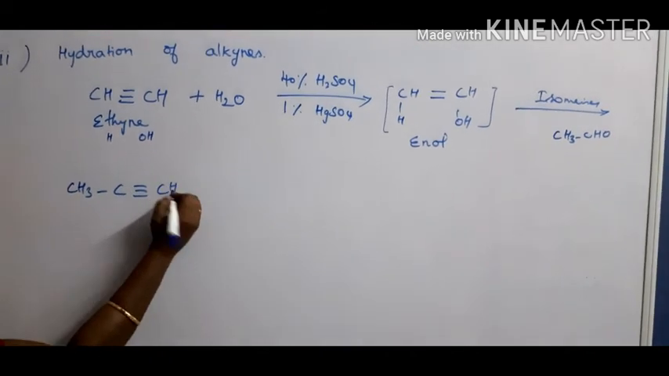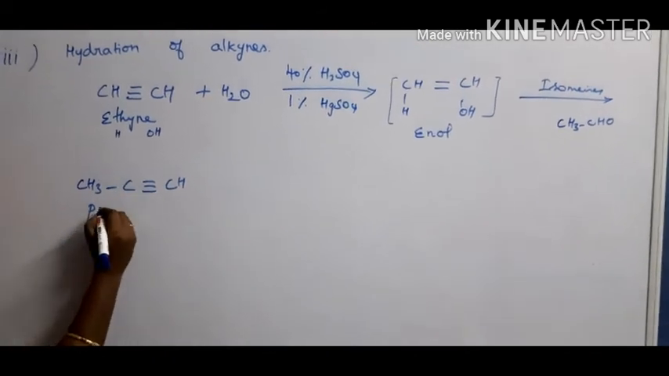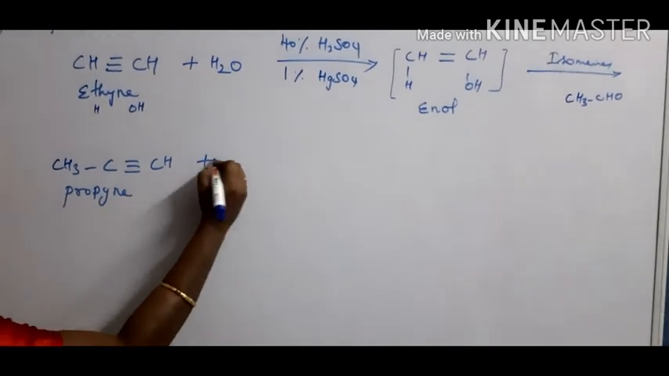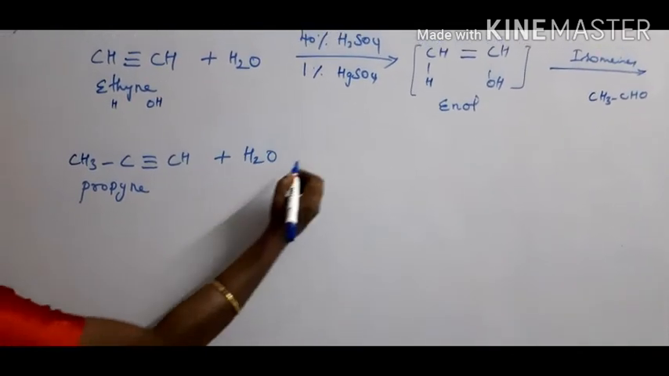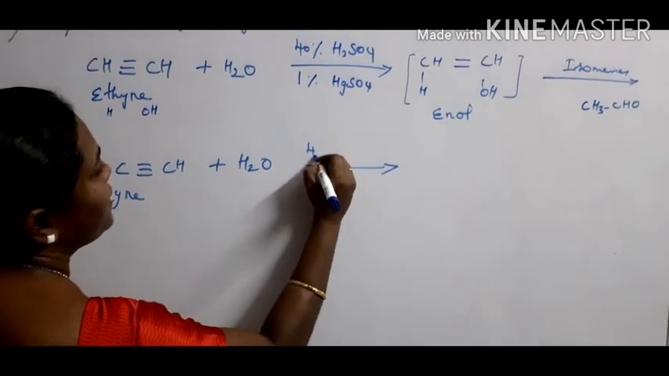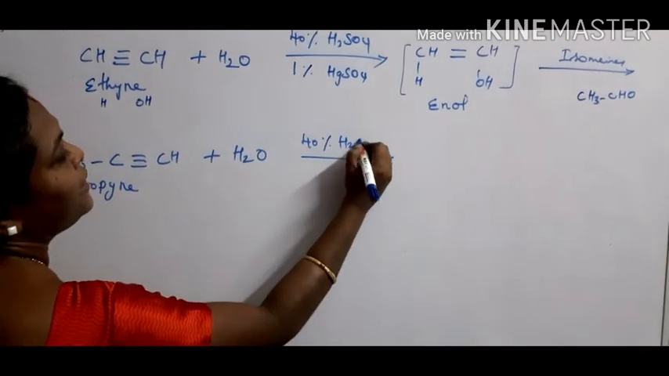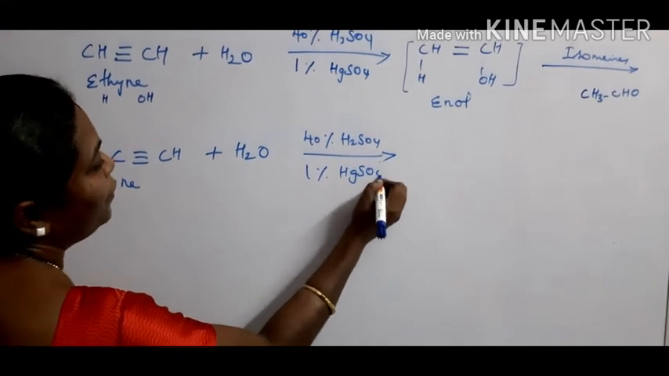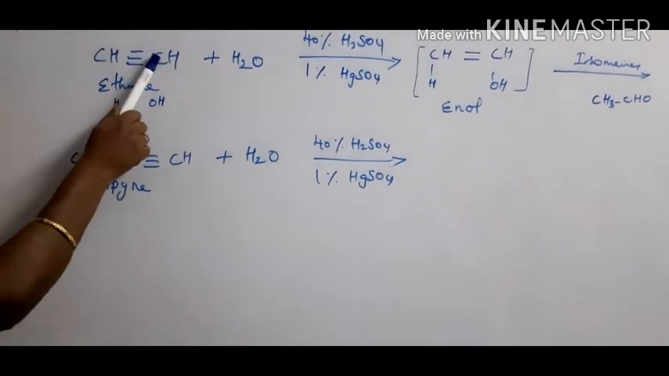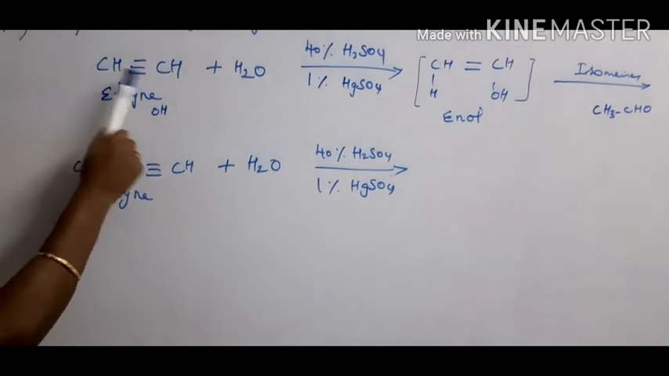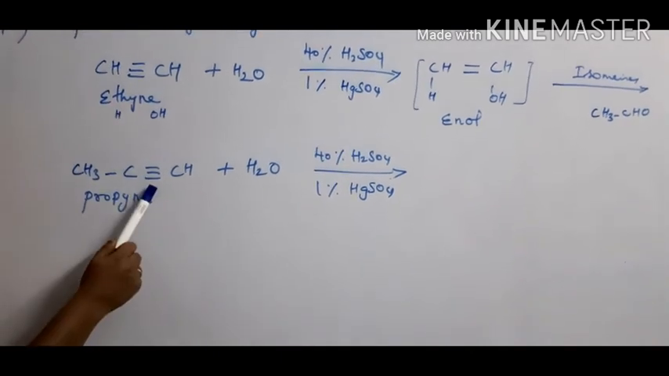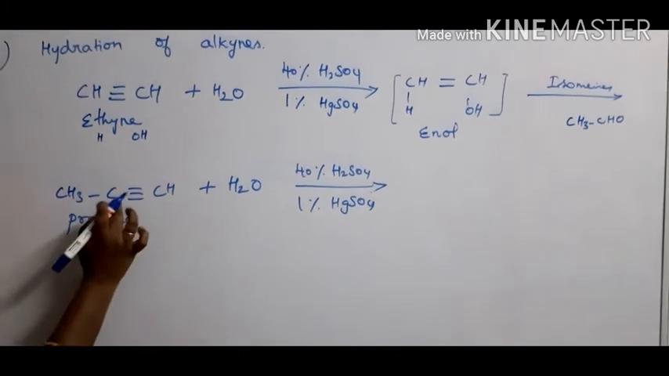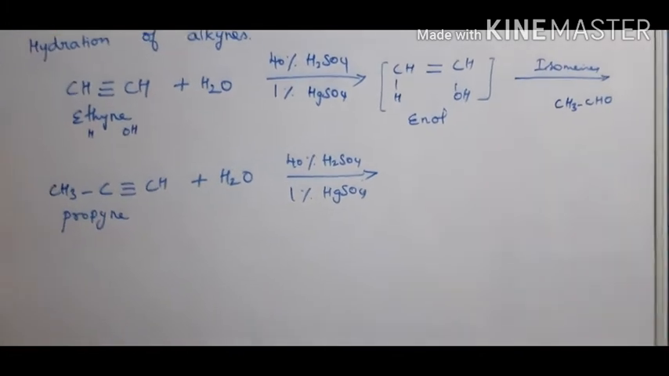So, what is this? Propyne. 3 carbon atoms are there. Therefore, propyne. So, when it undergoes hydrolysis in presence of 40% sulfuric acid and 1% mercuric sulfate. Okay, now we know that ethyne is a symmetrical alkyne, isn't it? Both sides contain the same group. Here it is considered an unsymmetrical alkyne, isn't it? Here it contains a CH3 group, whereas here it contains a CH group only.